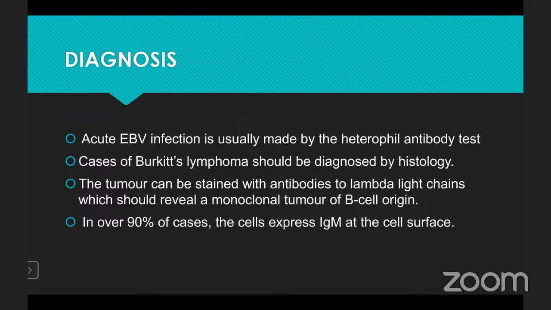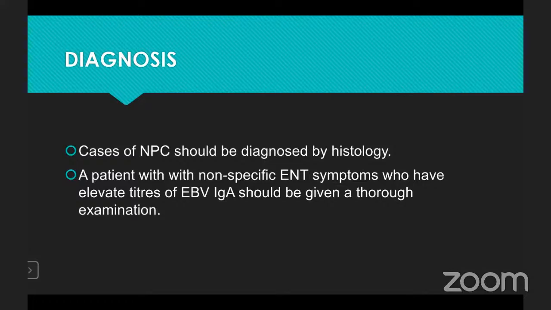Diagnosis of acute Epstein-Barr virus infection is usually made by the heterophile antibody test. Cases of Burkitt's lymphoma should be diagnosed by histology. The tumor can be stained with antibodies to lambda light chains, which should reveal a monoclonal tumor of B cell origin. In over 90% of cases, the cell expresses immunoglobulin M at the cell surface. Cases of nasopharyngeal carcinoma should be diagnosed by histology. A patient with non-specific ENT symptoms who has elevated titers of Epstein-Barr virus immunoglobulin A should be given a thorough examination.